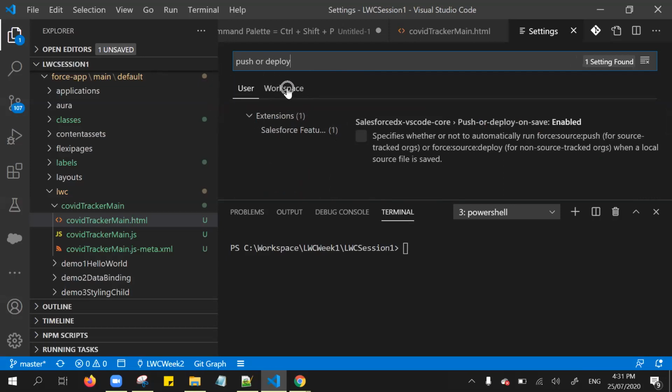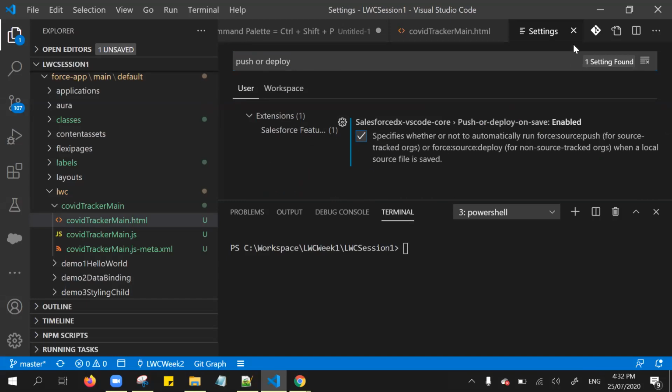One is user and one is workspace. If you enable this feature in the user, it's applicable to whatever projects you create, everywhere on your system. If you enable it at the workspace level, then this feature is enabled only for that particular workspace, right?